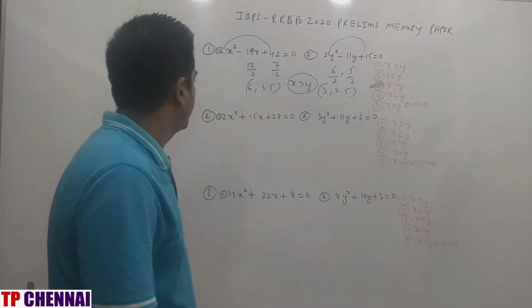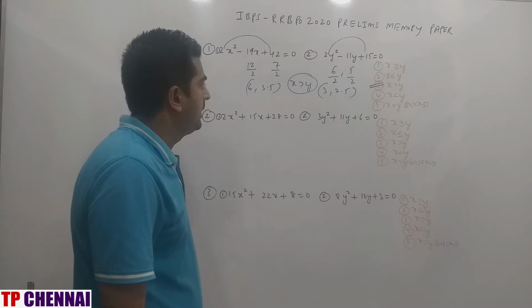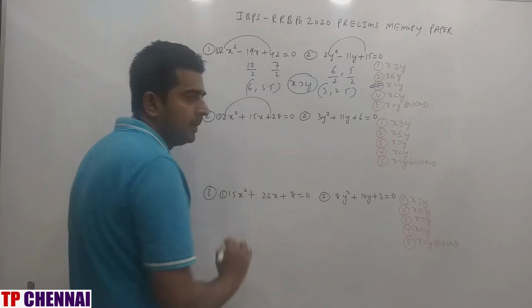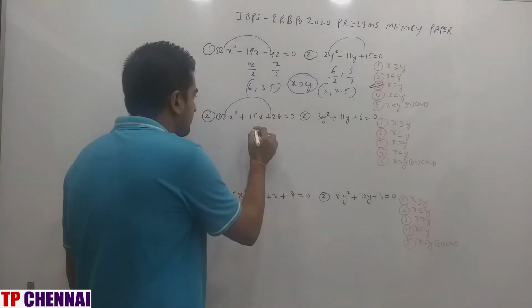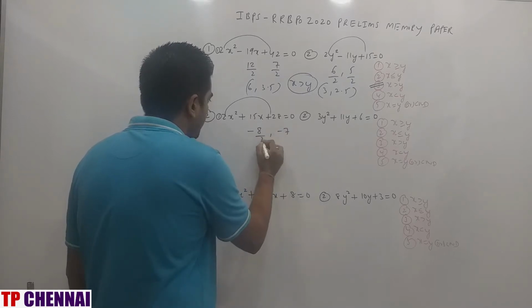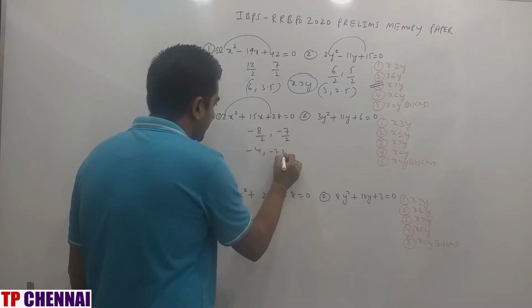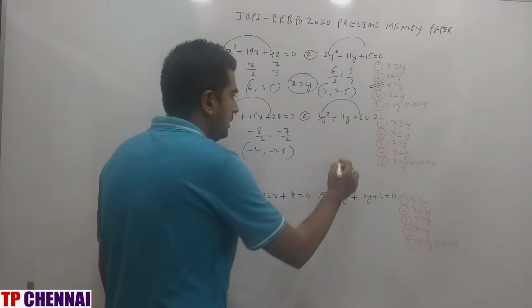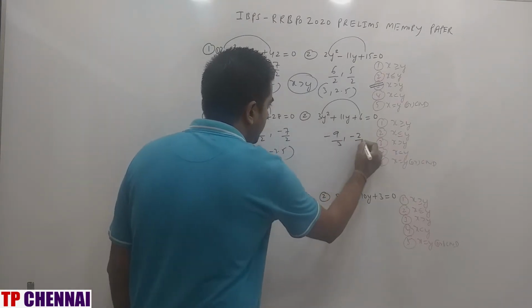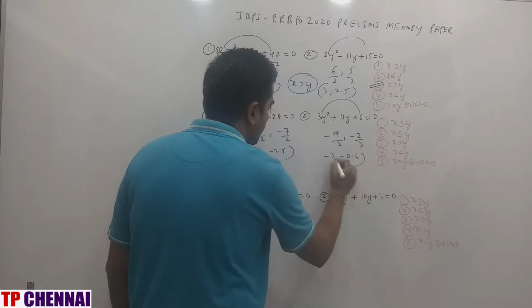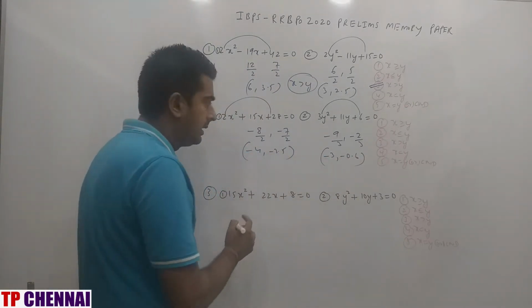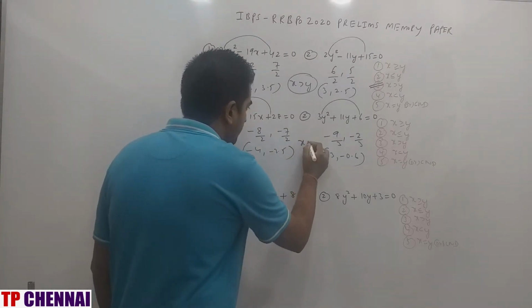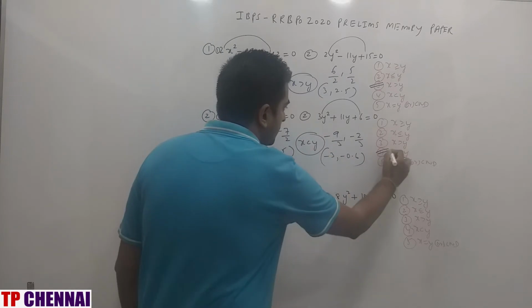Second one: 2x square plus 15x plus 28 is equal to 0, and 3y square plus 11y plus 6 is equal to 0. You should get 56 when you multiply and 15 when you add. So 8 and 7. The final answers are minus 8 by 2, which is minus 4, and minus 7 by 2, which is minus 3.5. What about here? 3 into 6 is 18, and when you add you should get 11. So minus 9 and minus 2, by 3: minus 3 and minus 0.6. Comparing, y is greater in every case. So my answer is x less than y, which is the fourth option.